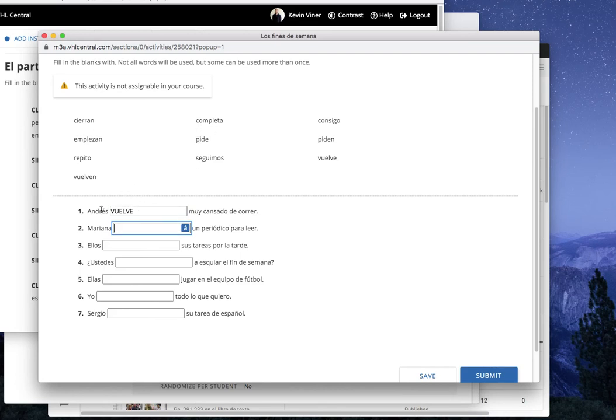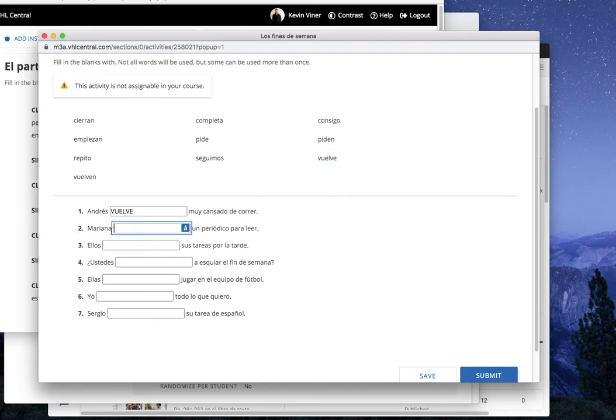Completa wouldn't make sense because we have to remember that's for Andrés, so it really can only be a third person singular verb. So there's only three options. So completa, he completes very tired. That doesn't make sense. He requests with pide, very tired. That doesn't make sense. He returns very tired from running. That makes sense. There you go.